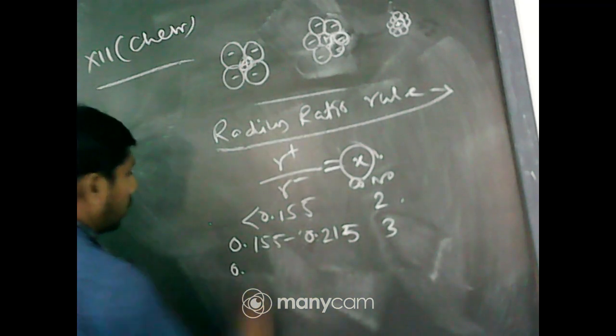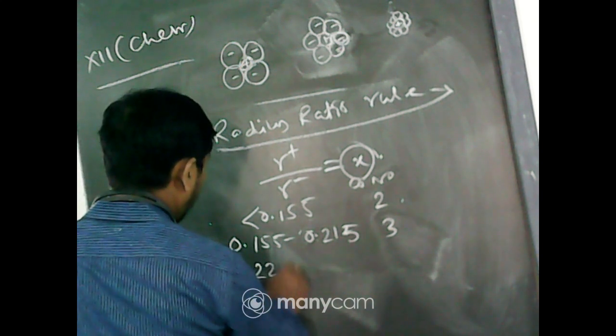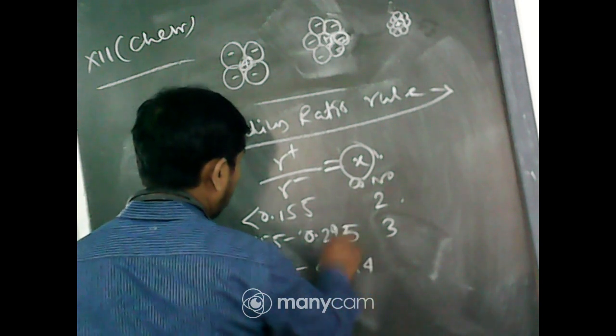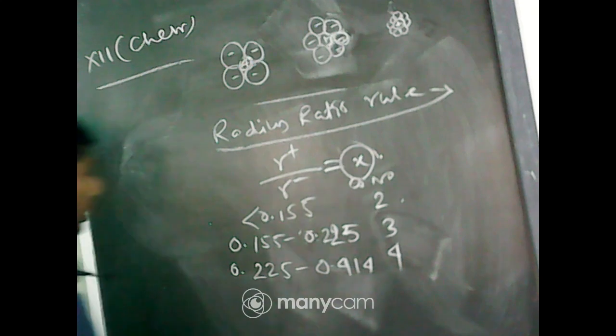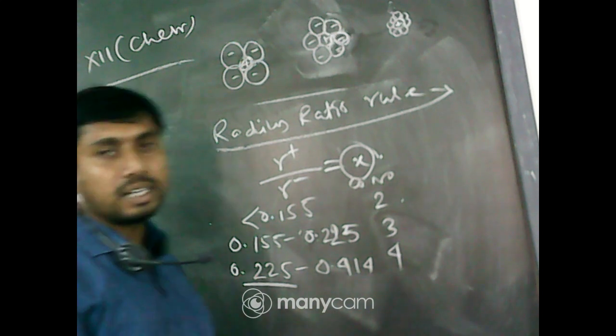If it is between 0.225 and 0.414, the coordination number is 4. Note that 0.225 was the radius of tetrahedral voids.